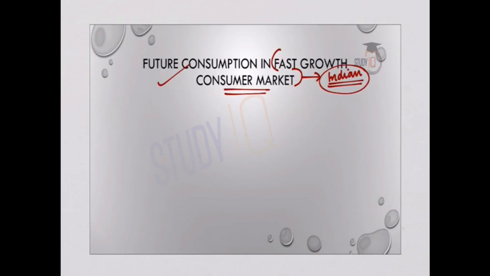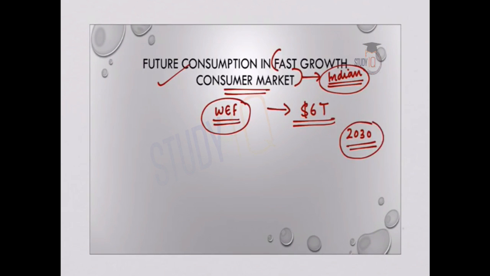This report is published by the World Economic Forum or WEF, and according to the report, private consumption accounts for a major portion of India's GDP, and it is expected to develop into a 6 trillion growth opportunity, and this would make India the world's 3rd largest economy by 2030. So here the highlight is that India's GDP growth rate mainly accounts due to increasing private consumption. This is Future Consumption in Fast Growth Consumer Market, published by the World Economic Forum.